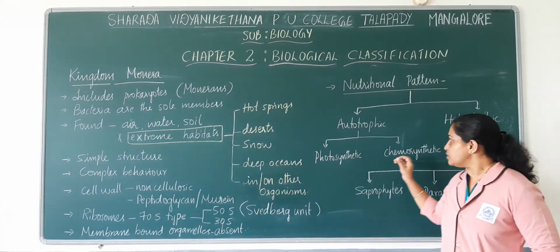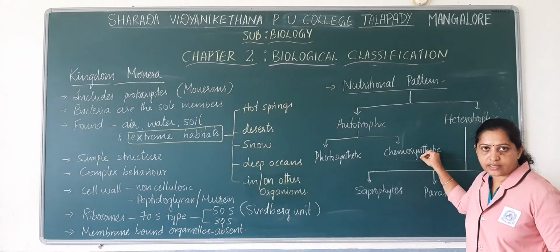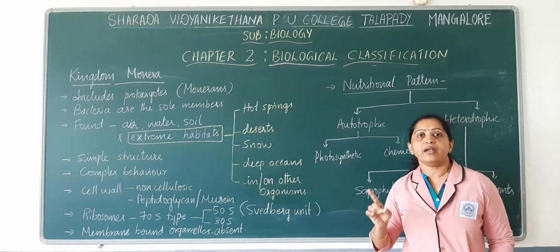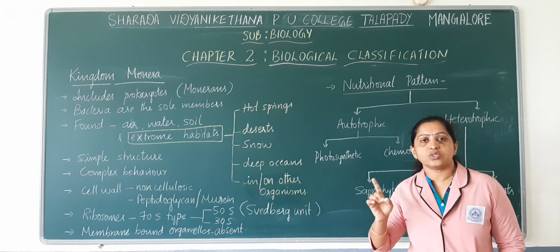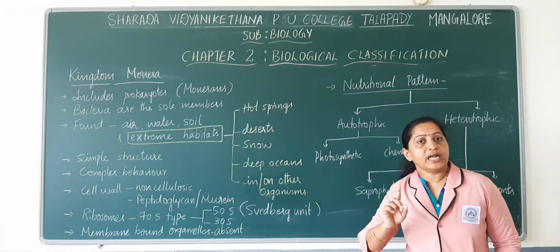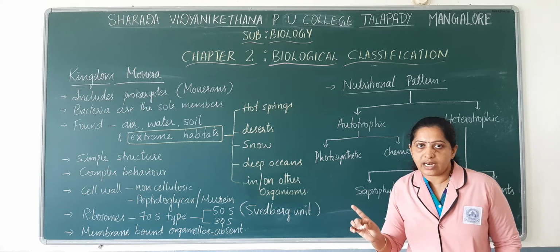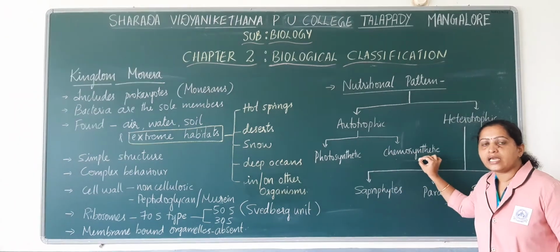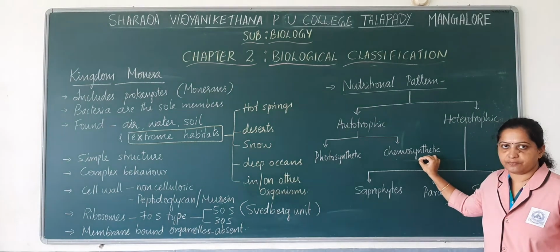So these chemosynthetically autotrophic monerans mainly depend on chemical substances or inorganic materials for preparing their own food. They do not utilize sunlight. Okay, this is the difference between photosynthetic and chemosynthetically autotrophic.